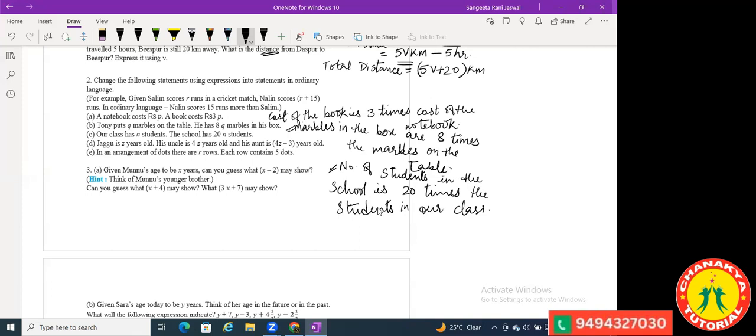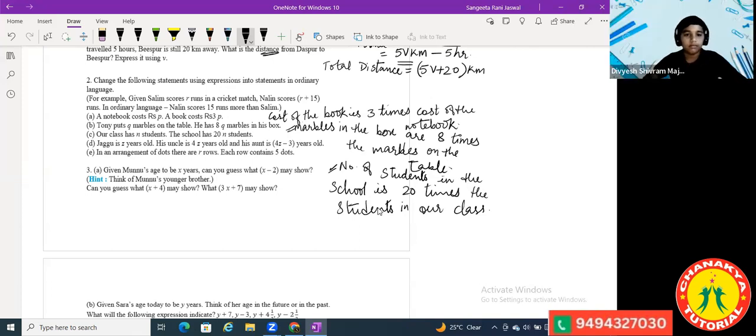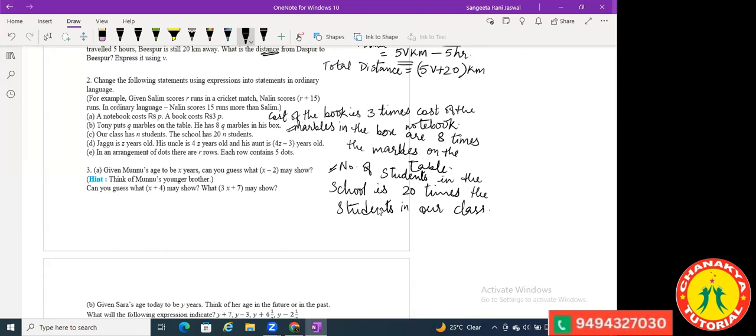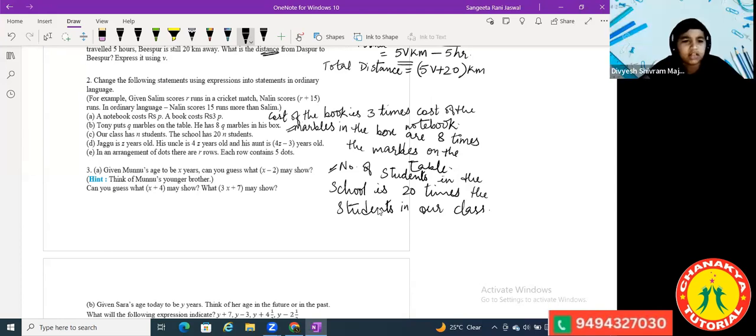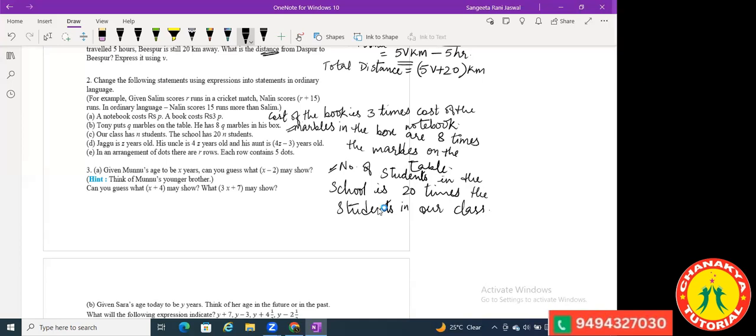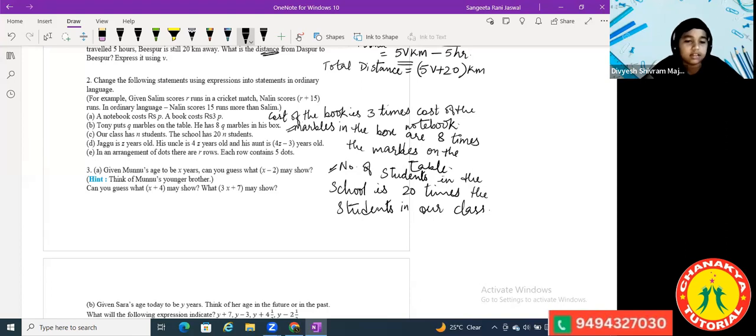Yes, ma'am. Okay. Now see here. Jagu is Z years old. His uncle is 4Z years old, and his aunt is 4Z minus 3 years old. Now Jagu is Z years, uncle is 4Z, and aunt is 4Z minus 3. How will you write this in a single sentence? Ma'am, Jagu's uncle is 4 times the years of Jagu, and Jagu's aunt is 3 years less than Jagu's uncle.